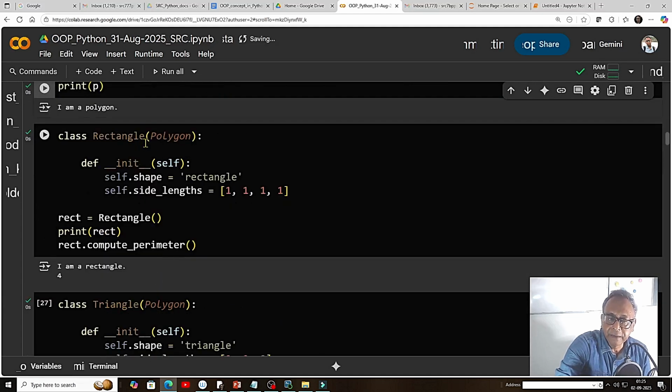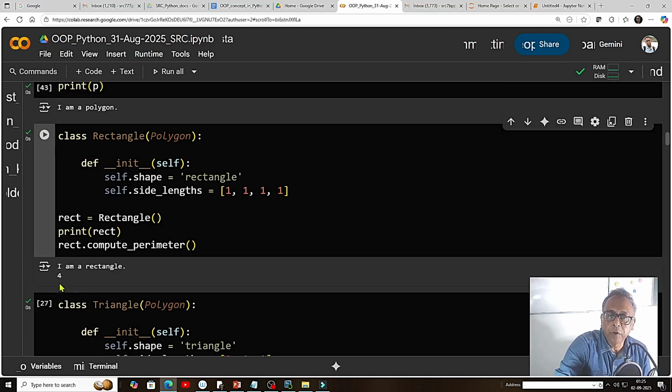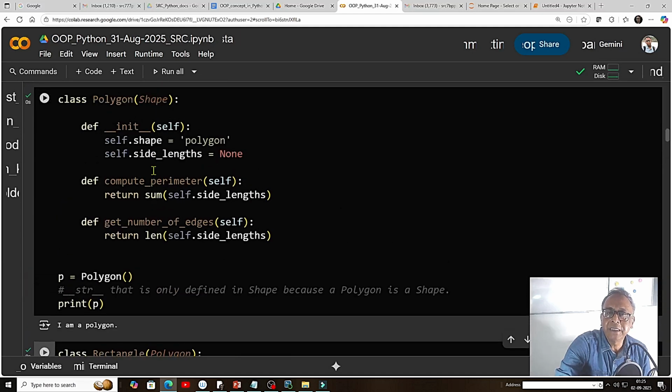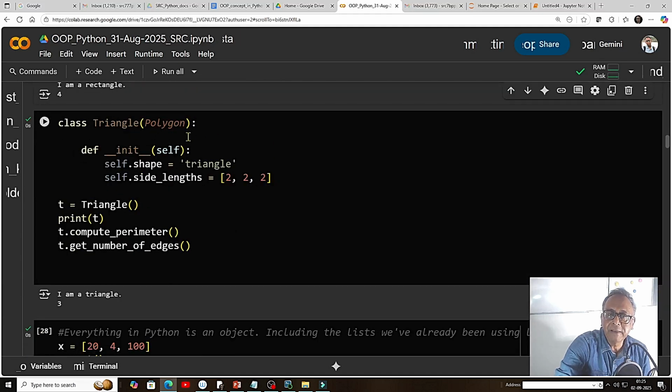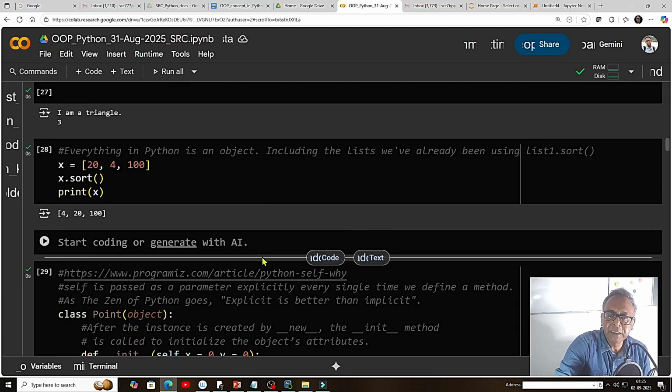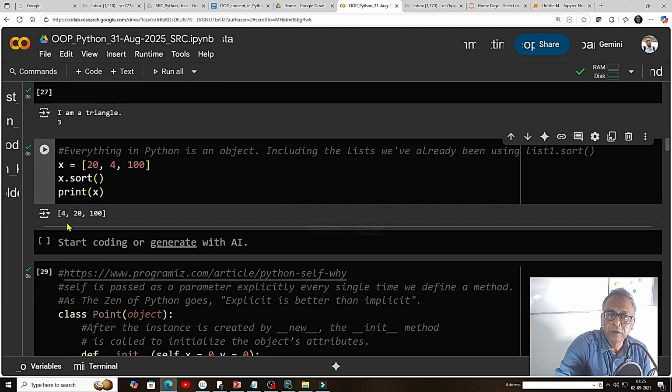Here I can have a grandchild. It's a rectangle out of polygon. Polygon comes from Shape, and I give the side lengths like four ones, and now this perimeter comes automatically as 4, because it is defined not here, it is defined in the Polygon. We can see it here in Polygon, where we have compute perimeter. Same with the class Triangle out of Polygon. If we give the edges, same like here, "I am a triangle" and the perimeter comes. In Python, everything is an object, so I pass a list, and if I make a sort, it will automatically be sorted.